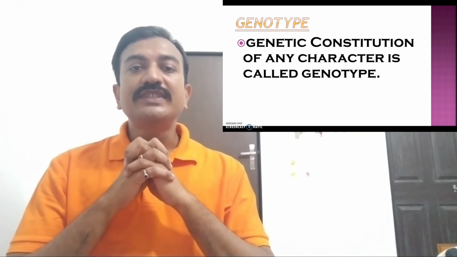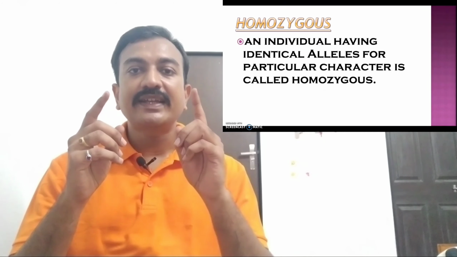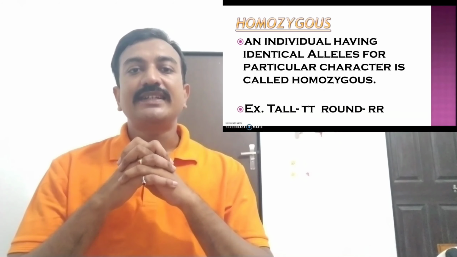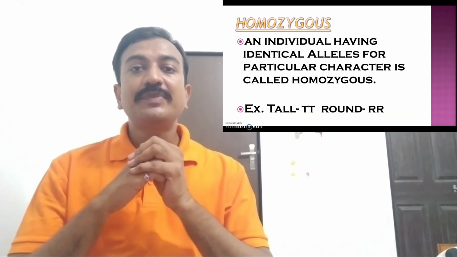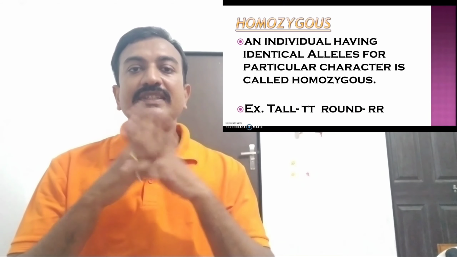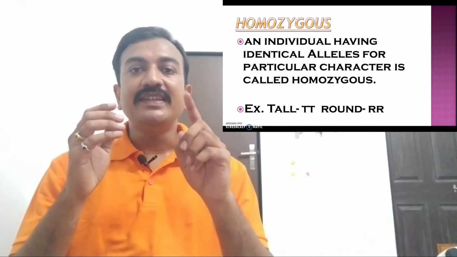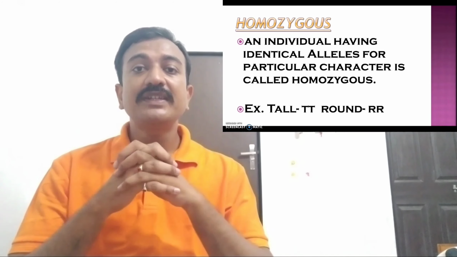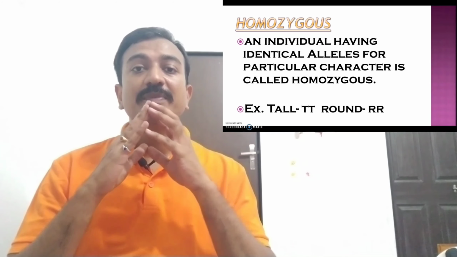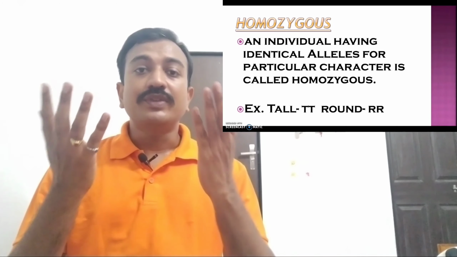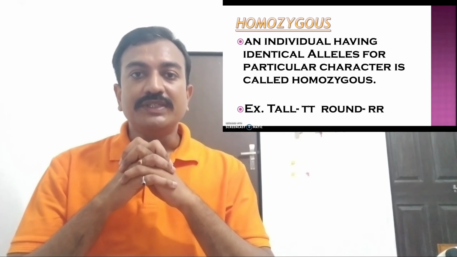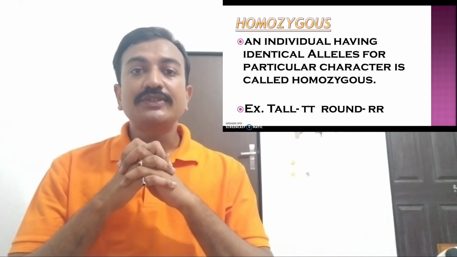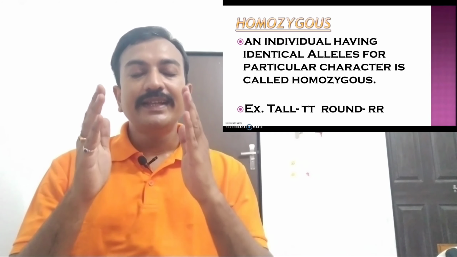Next term is homozygous. Homozygous means the individual which has similar genes for a particular character or many characters. For example, a tall plant having the genotype capital T capital T, meaning both genes are similar, is a homozygous individual. Another example is the dwarf plant. The genotype of the dwarf plant is small t small t, so that is also a homozygous individual. Homozygous individuals are also called pure line individuals.